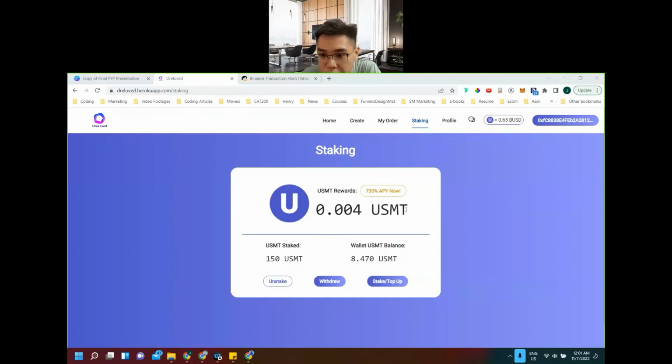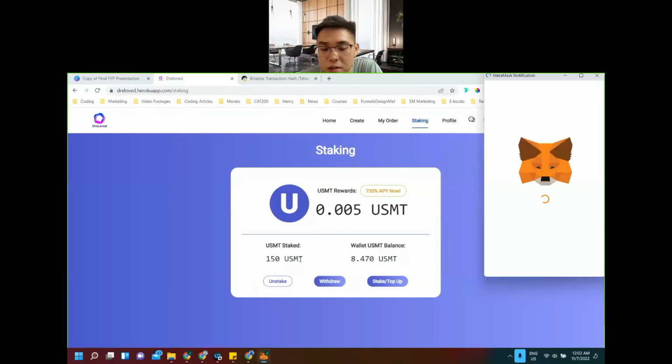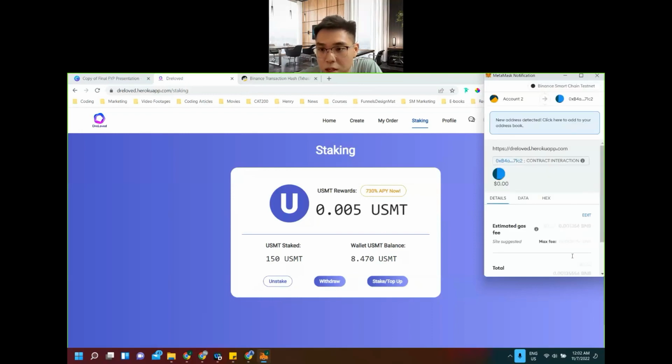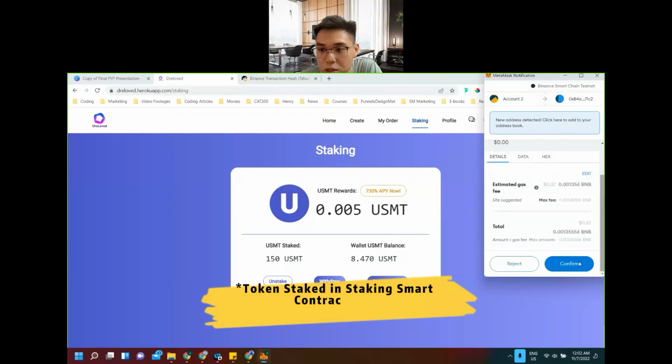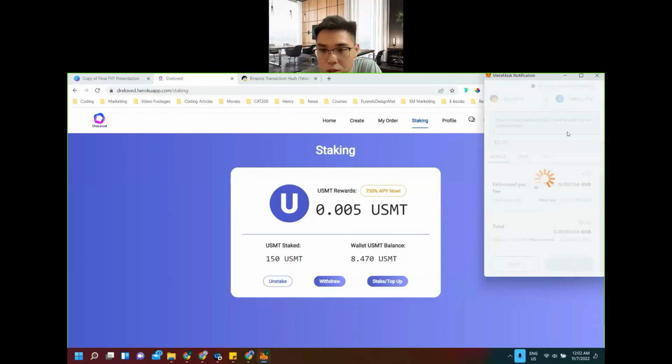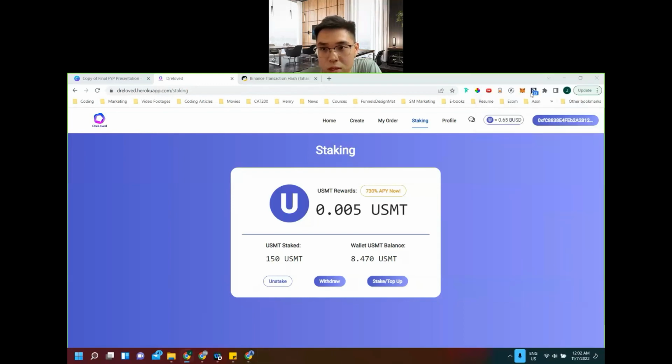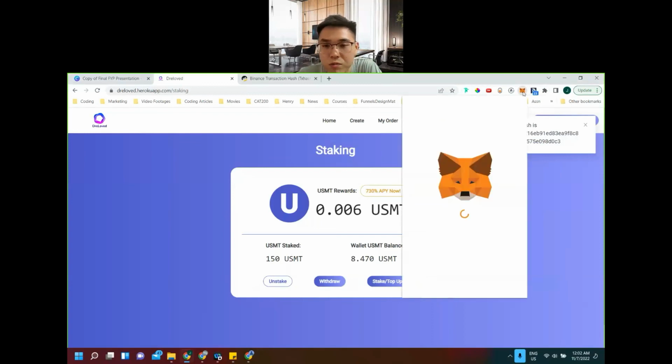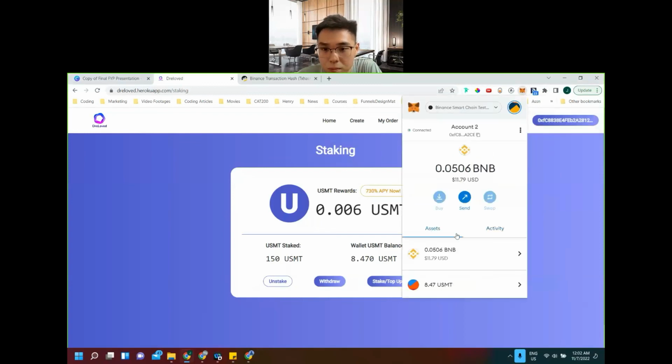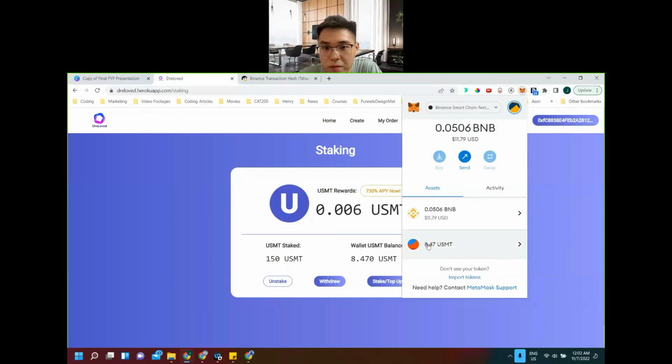Okay, so after like 2 minutes, I'm able to get some token yield, so I'm able to withdraw the token yield. By the way, the staked USMT wouldn't appear in my wallet anymore, since it's being staked on the staking smart contract in the staking pool. So I wouldn't be able to use or sell this token, which removes selling pressure, which is negative for the token price. So here I only have 8 of it.